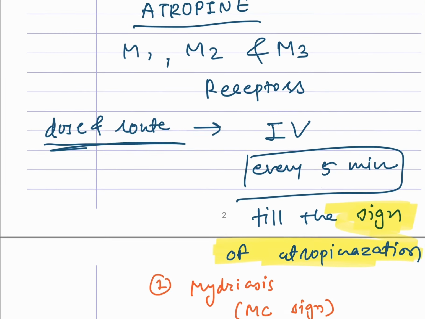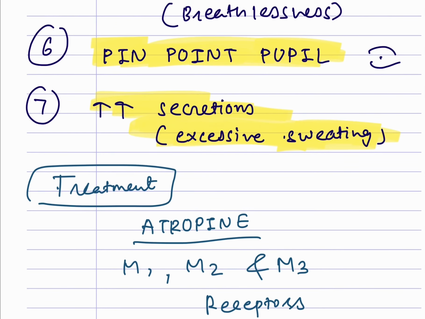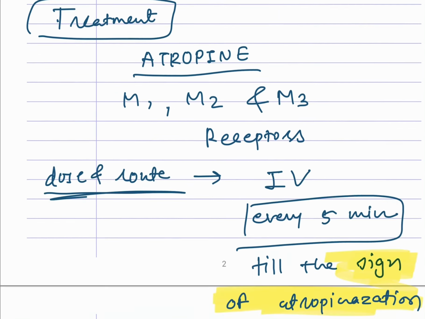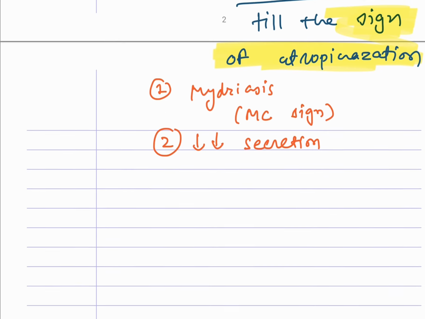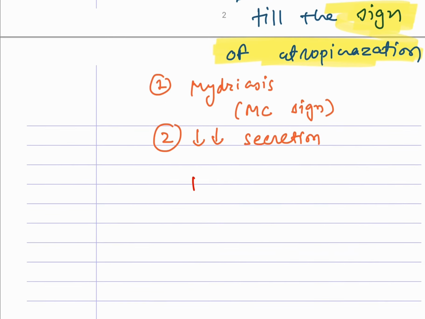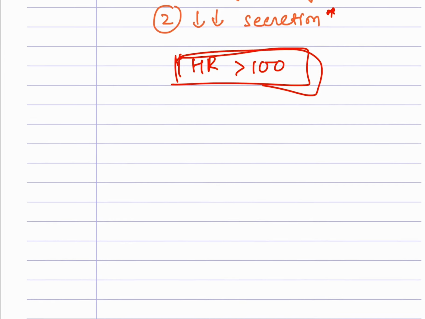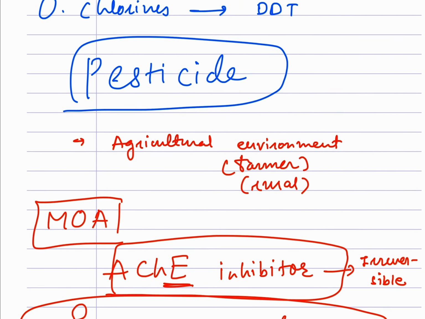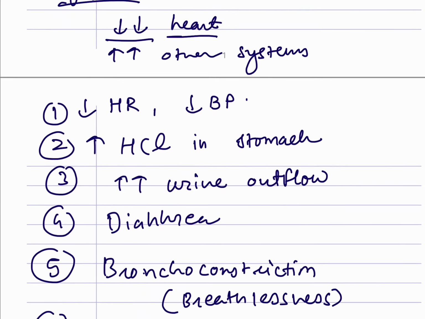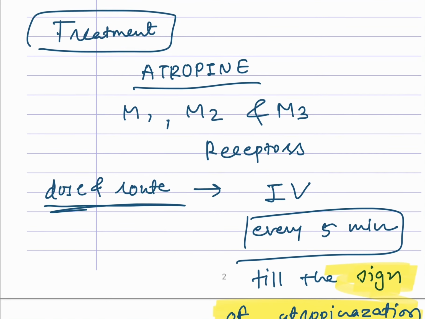So we have marked two with a highlighter, and reversal of these two will be the sign of atropinization. And you can include one more, which is heart rate more than 100. This is also a sign, but these two are mostly important: mydriasis and decreased secretion. Now we have completed OP poisoning, and the drug of choice is atropine.